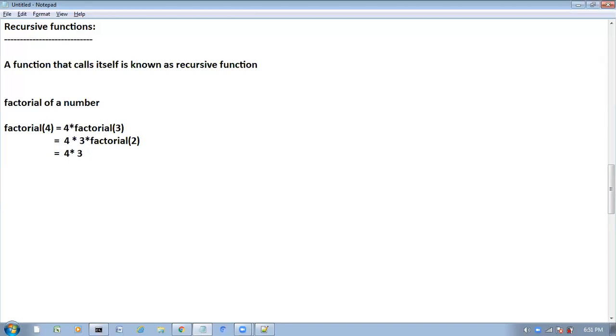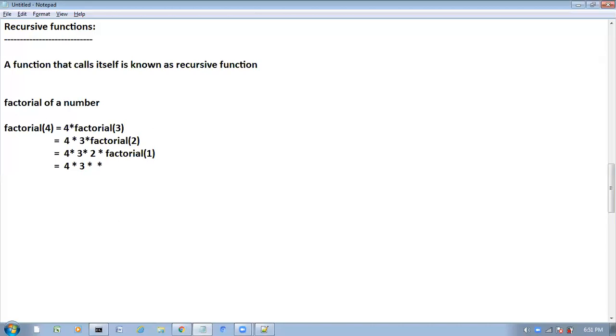Factorial of 2 means 2 into factorial of 2 minus 1, so 2 into factorial of 1. Here 4 into 3 into 2 into factorial of 1 means what?